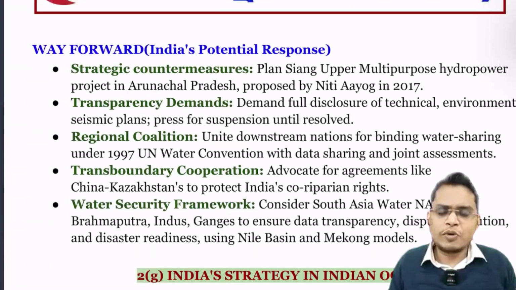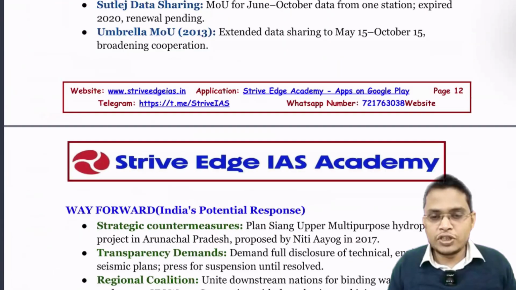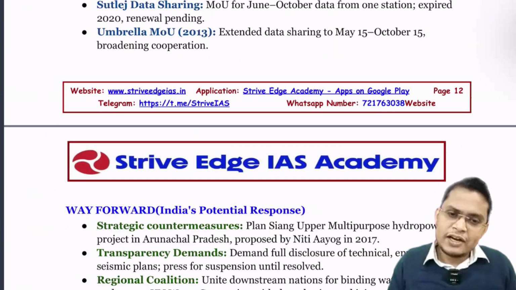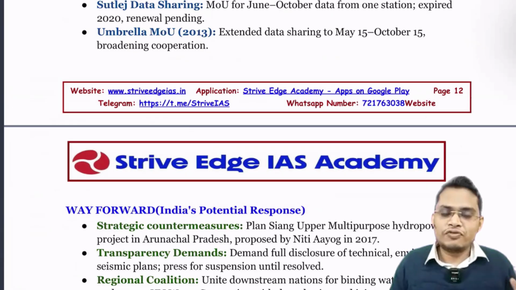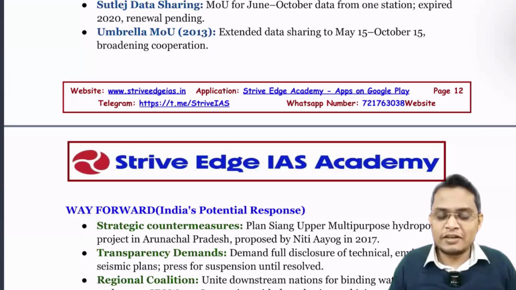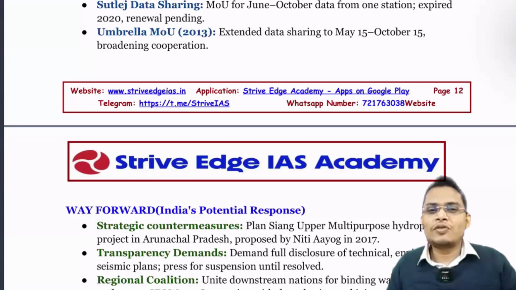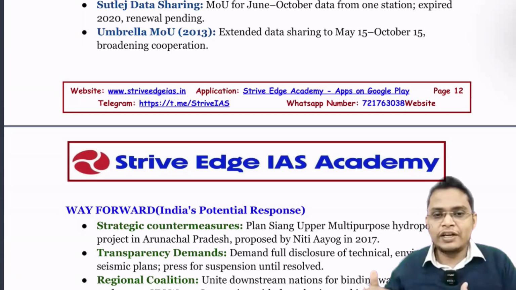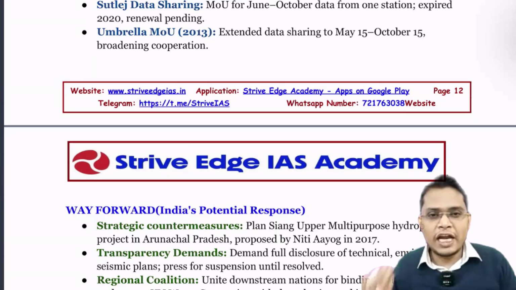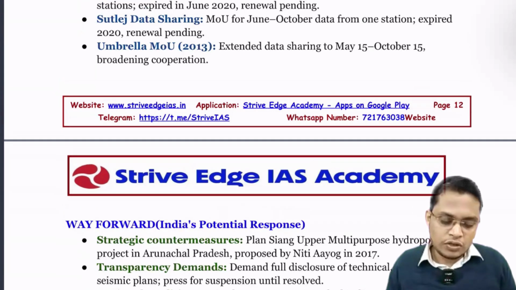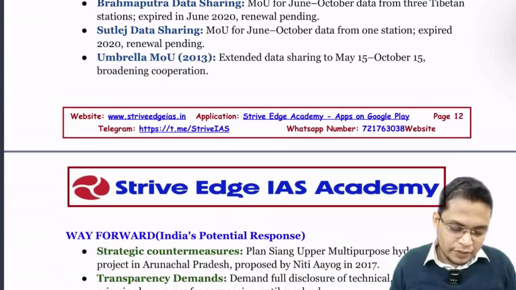From here they can ask which river the Medog project was recently proposed on, or which hydropower project is currently the largest. They can ask whether we have a water sharing agreement with China. No, we don't have any water sharing agreement with China. Or they can ask about the origin of the Brahmaputra, the state at which it enters India, its left bank and right bank tributaries. From here they can ask a lot of questions. It is your homework to practice all these things. Okay, let's move ahead.